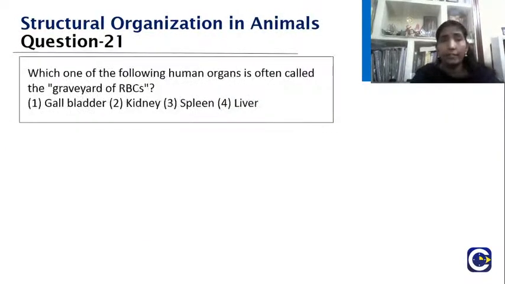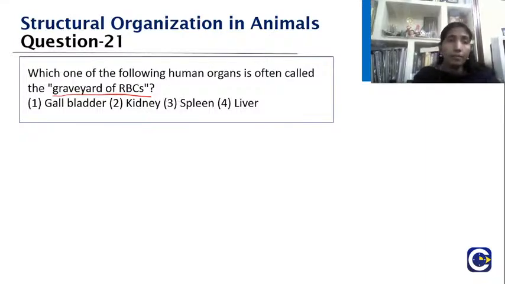Yes, very good, Shreya. So which one of the following human organs is often called the graveyard of RBC? Gallbladder, kidney, spleen and liver. So which is called the graveyard of RBC? Yes, very good. Rohan, Akshaya, Jeevita, Lakshmanan, you have given the right answer.